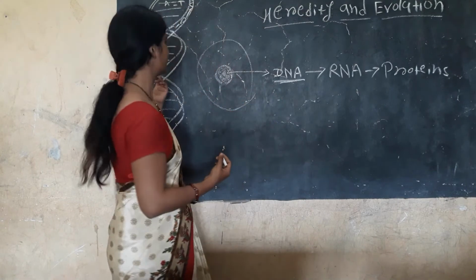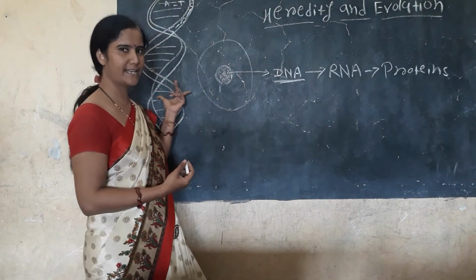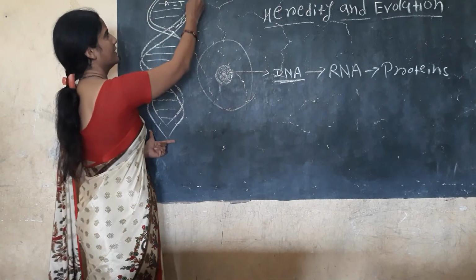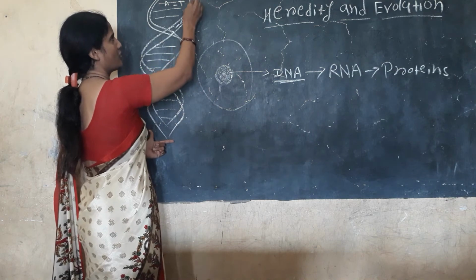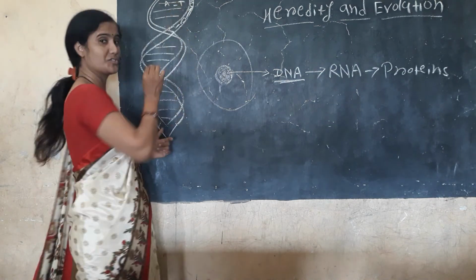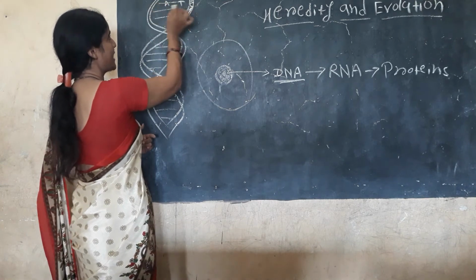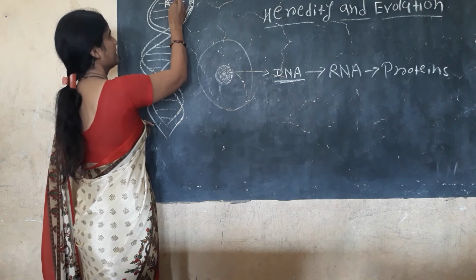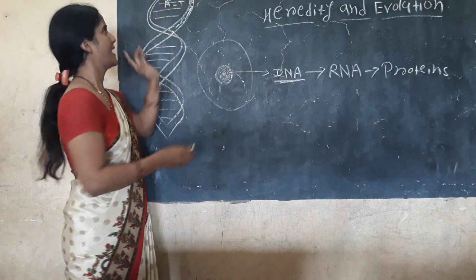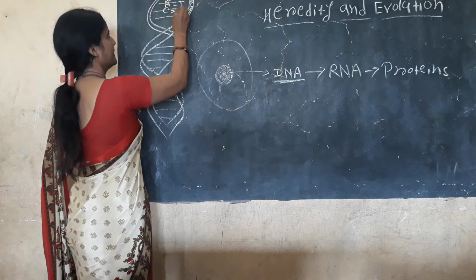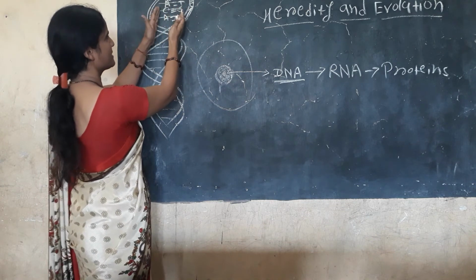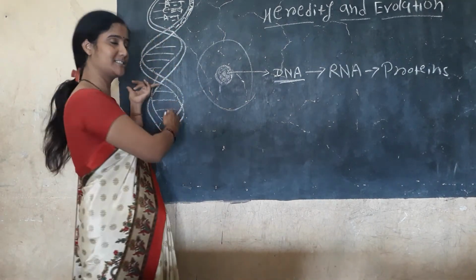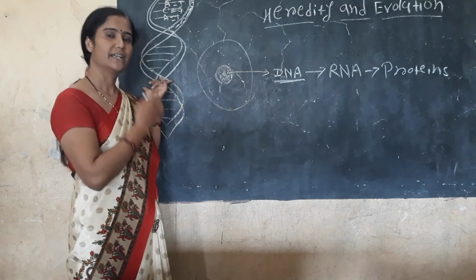Then we can see the Watson and Crick model of DNA. In that, the double helical structure of DNA is present. That double helix is bonded with phosphate and sugar. Then nitrogenous bases are present in that two-strand bonding: cytosine, guanine, adenine, and thymine. That is the nitrogenous bases, and that bonding is present between the two helices. That structure is the Watson and Crick model of DNA.